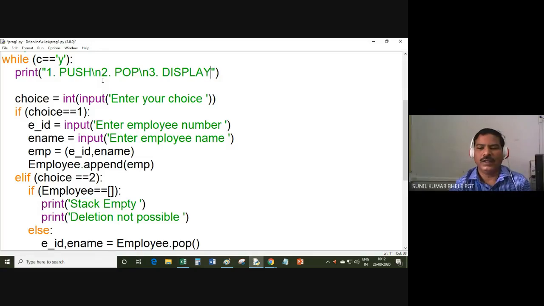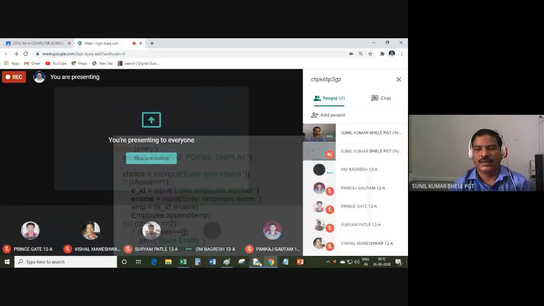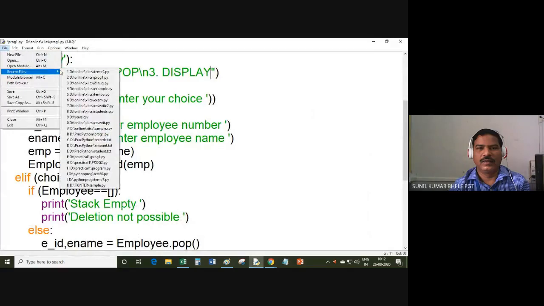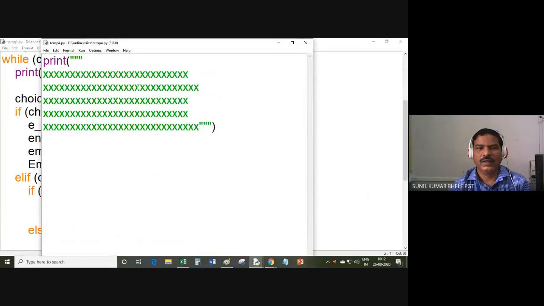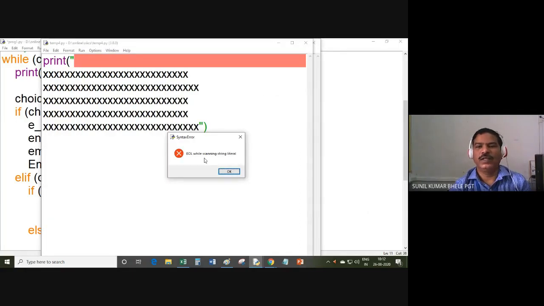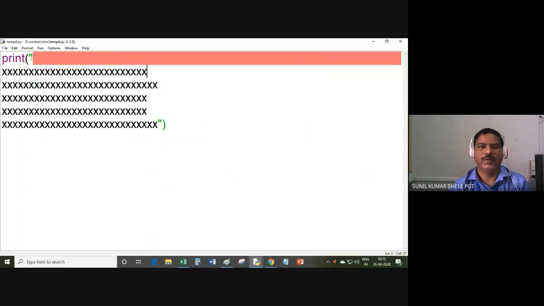It will give an error. Look. Suppose you are using single quote and you are writing multi-line string. So it will give an error: end of line while scanning string literal. So you can write multi-line string with the help of triple quote only.